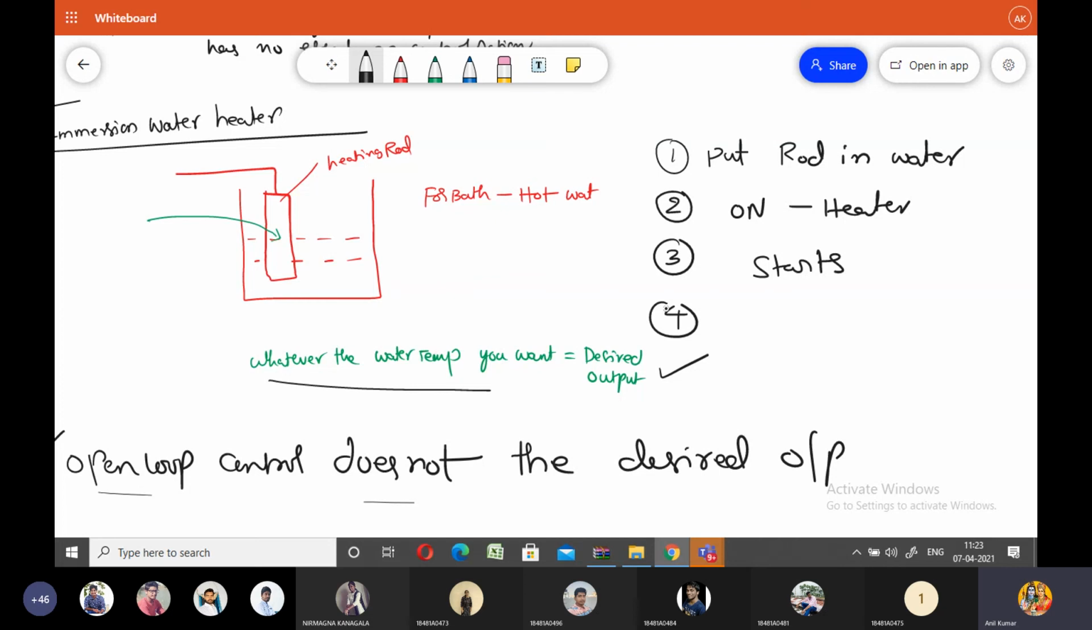So why? Because the heater does not know the desired output, isn't it? Whatever the temperature you want, that is your desired temperature. The heater is a control system. This control system does not know your desired output. That's why it does not know where to stop the heating. So that's why it goes on heating the water until the heater is switched off.